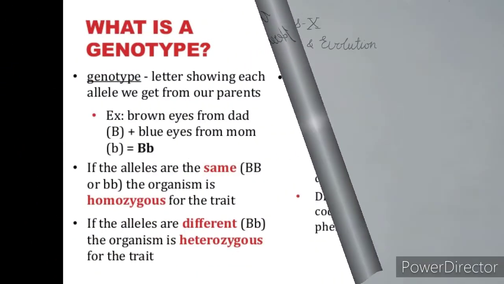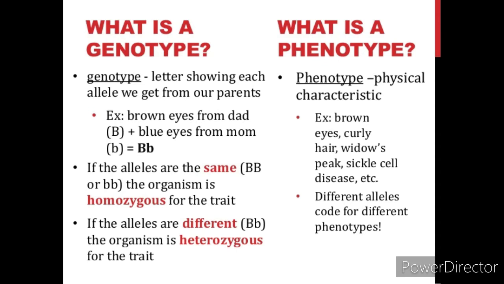Understand? Now, our next point is genotypes and phenotypes. Genotype shows the genetic constitution of any organism. In simple words, genotype is a description of the genes present in an organism.